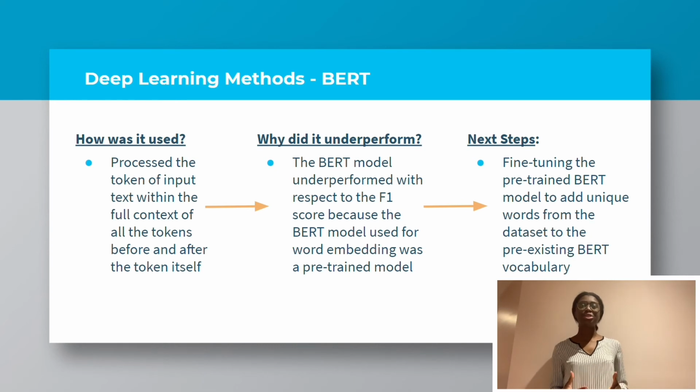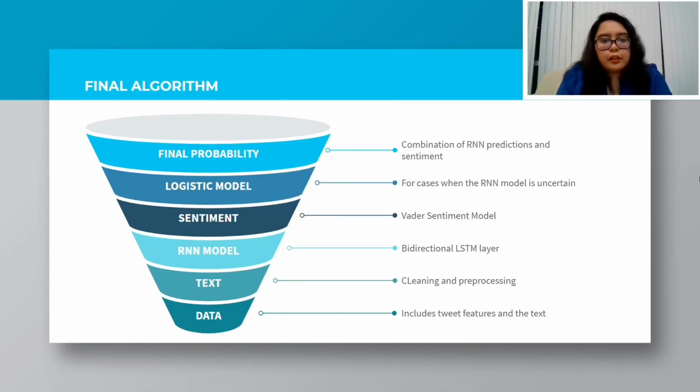The BERT model was used to perform word embedding using transformer encoder architecture, and then an RNN model was applied afterwards. Although the BERT model did perform well with a supplementary dataset, it did underperform with respect to its F1 score, as a pre-trained model was used. So although the corpus is vast, there are many words in the original dataset that did not appear in the BERT corpus. Next steps for our group would look at fine-tuning the pre-trained BERT model to add unique words to the BERT vocabulary.